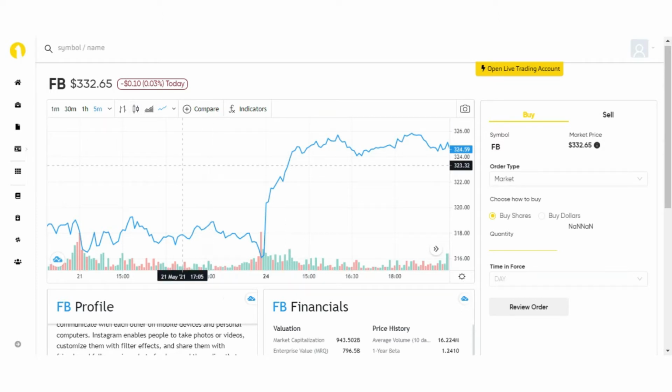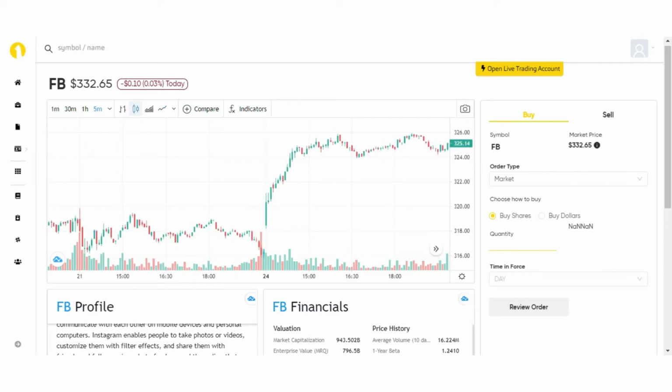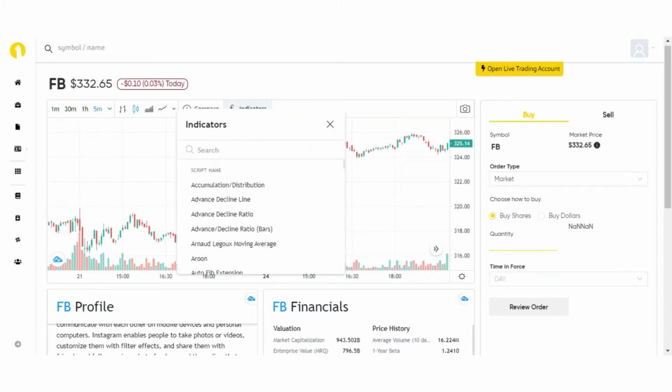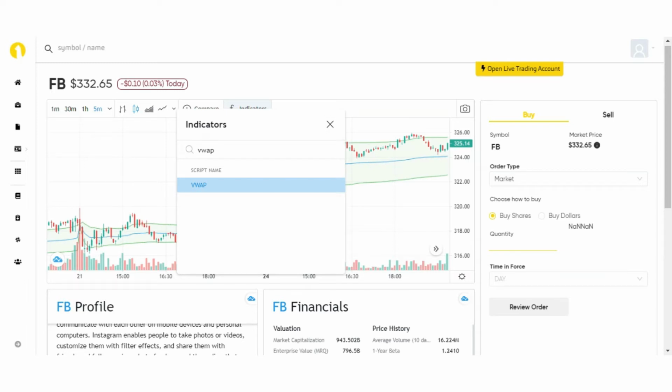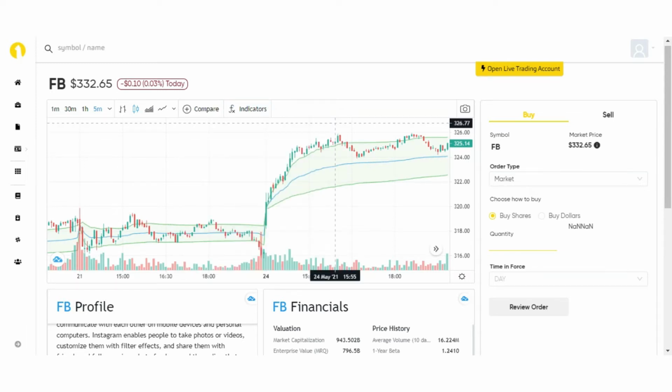You can also change the graph type, like candle graph, area graph, etc. You can also do indicator-based trading, where you select different indicators like MACD, VWAP, simple moving average, weighted moving average, etc. By analyzing the indicators, you can submit your order in the buy section or the sell section.